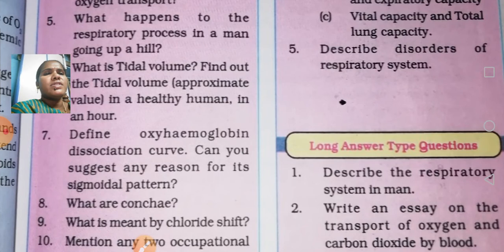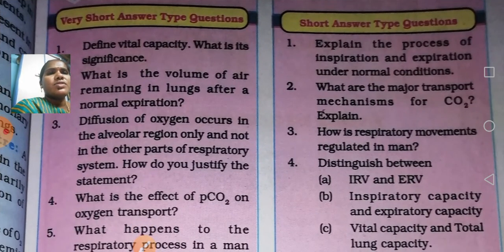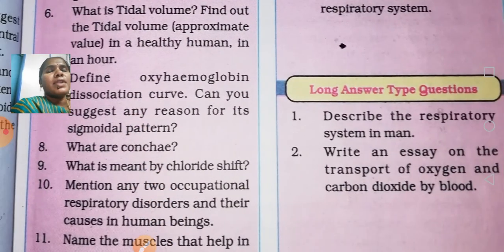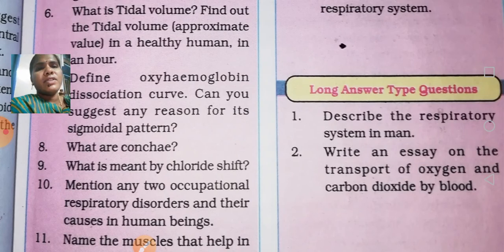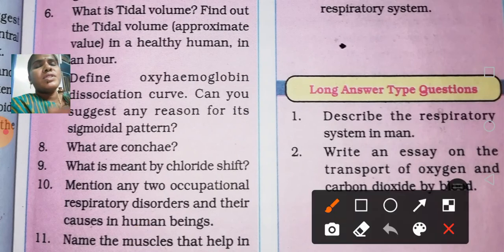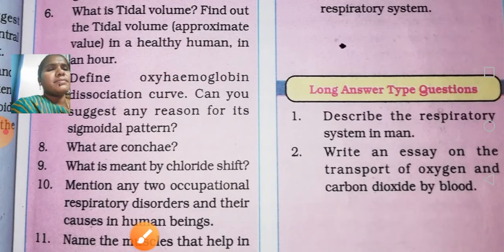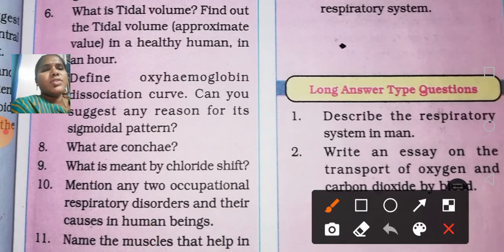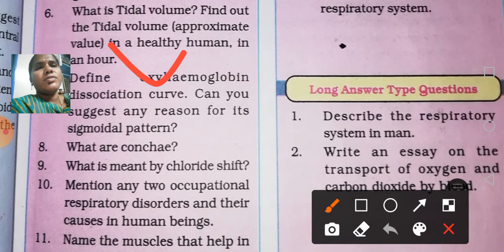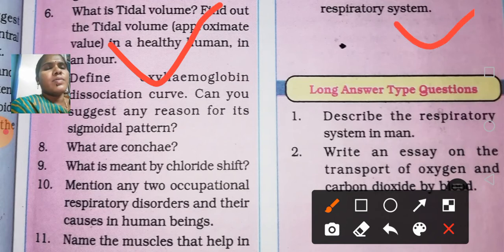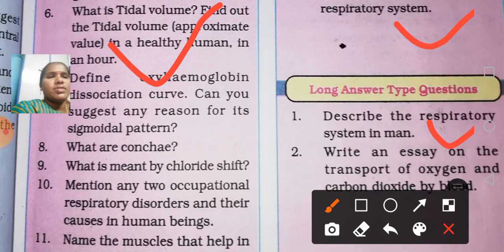So these are the questions. Once again you have to check it. Bridge course students only, you may have very short answers and short answers also. For bridge and regular BIPC students, the three partitions will be like this. Regular BIPC students may have the 2 marks questions, 4 marks questions, and 8 marks questions. Only 1 mark questions and 4 marks questions are applicable for the intermediate vocational students and bridge course students.